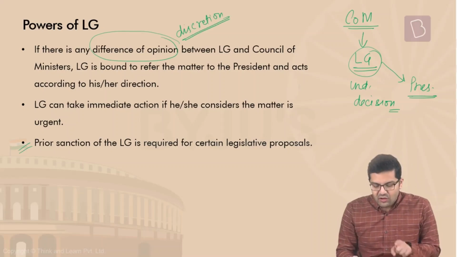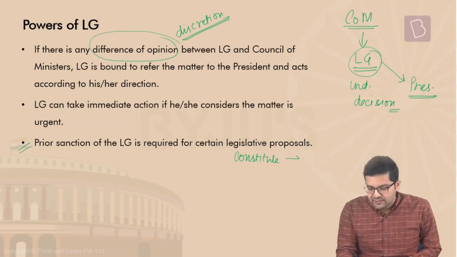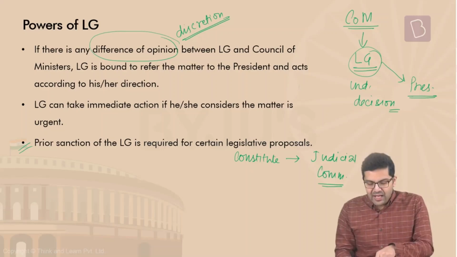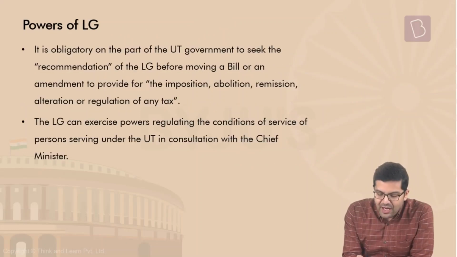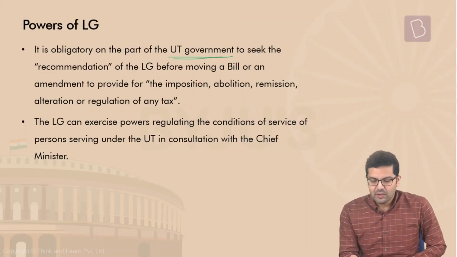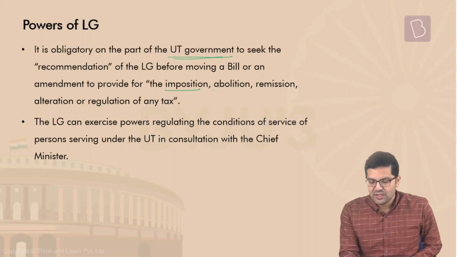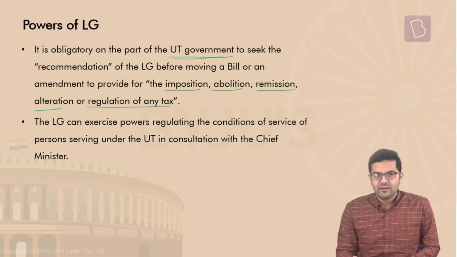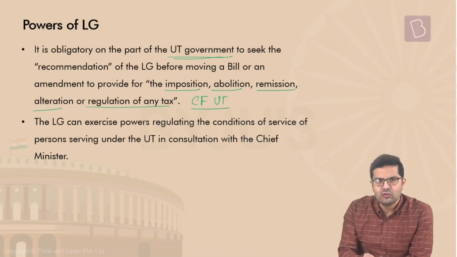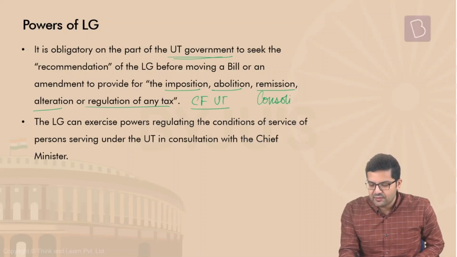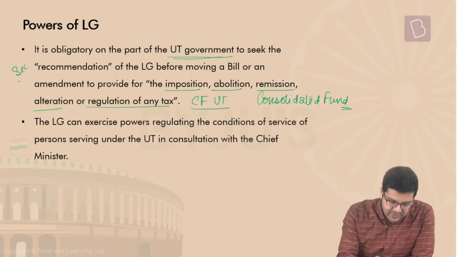Then prior sanction of the LG is required for certain legislative proposals. For example, if you want to constitute and organize the court of a judicial commissioner, then the prior permission of the LG is required. That's mentioned under section 22 of the Act. There's more. It is obligatory on the part of the UT government to seek the recommendation of the LG before moving a bill or an amendment to provide for imposition, abolition, remission, alteration, regulation of tax, or any kind of security that has to be given to the consolidated fund of the UT, or any matter which relates to appropriation. Taking out of money from the consolidated fund requires the prior sanction of the LG. This is also mentioned in section 23 of the Act.